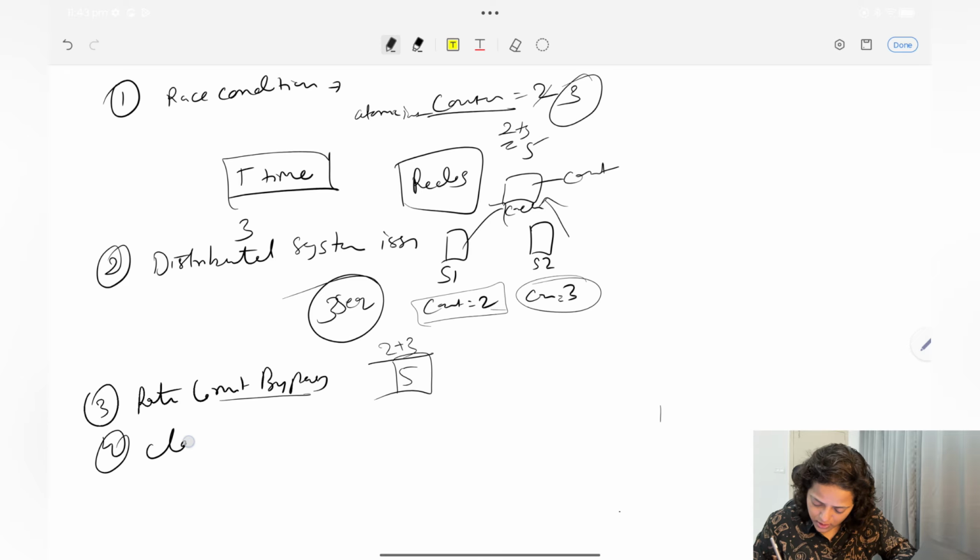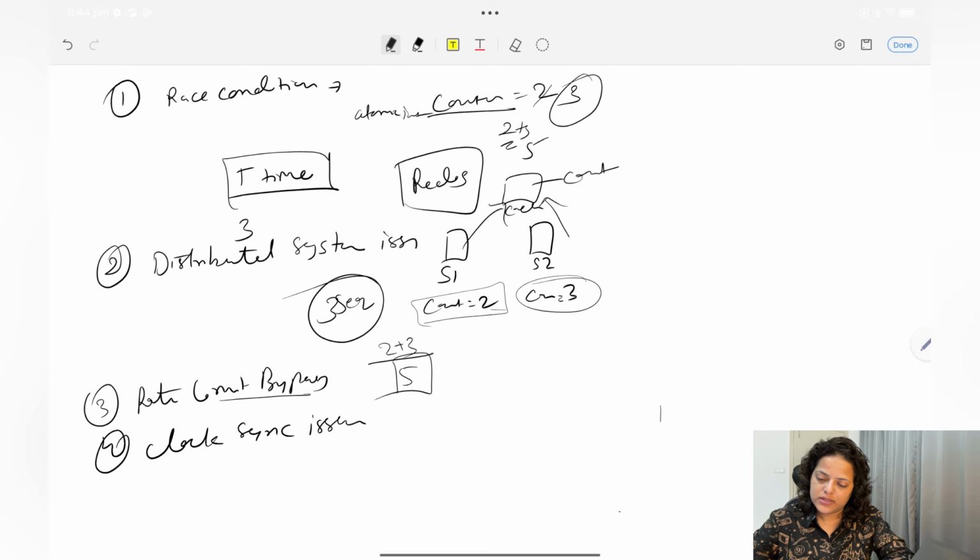Okay, so clock sync issue. This is very simple. Like client side, let's say the clock timing is 10 o'clock right now, and server side the timing is 10 o'clock and 2 seconds. So there is a lag of 2 seconds, and because of this the user may get blocked too early, or he can bypass the limit. So this is the problem with the clock syncing issue. So you should always rely on the server side timing and not on the client side timing.